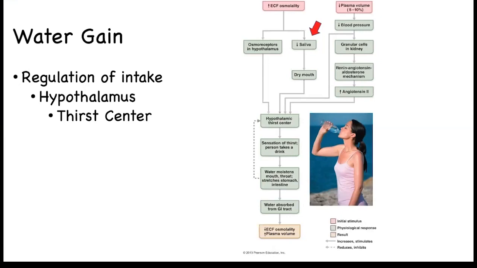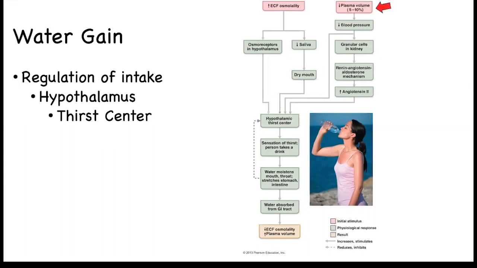The formation of saliva occurs through filtration. Since filtration is dependent upon the blood pressure, there will be a decrease in filtration, leading to a decrease in saliva production, which then will result in a dry mouth and stimulate the thirst center.